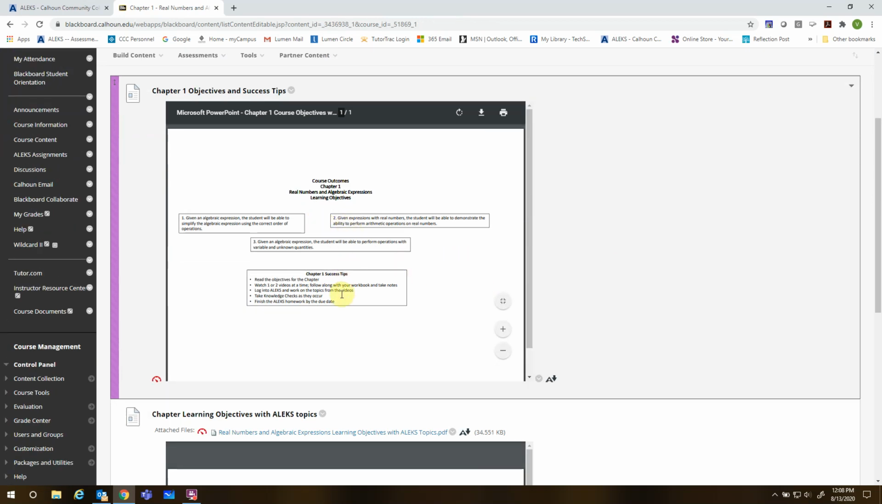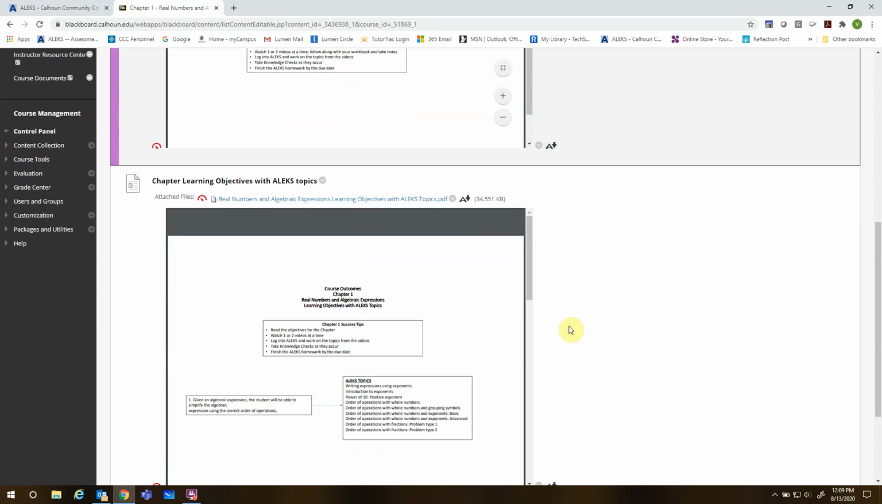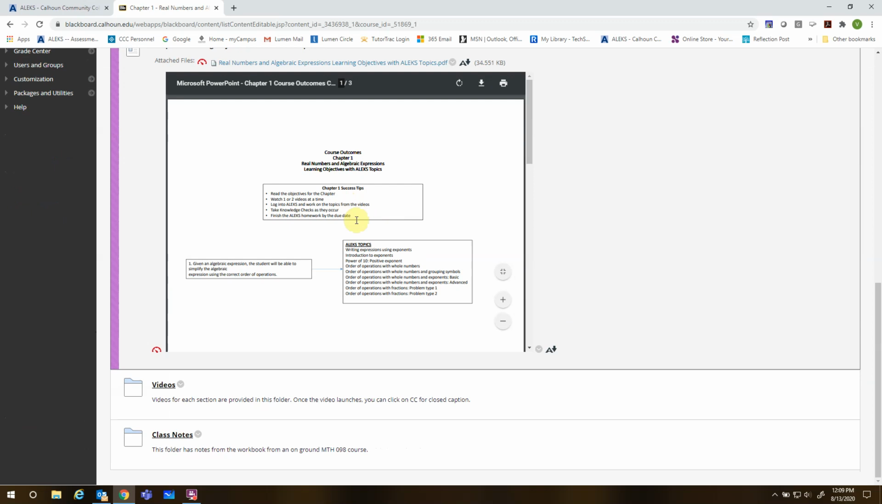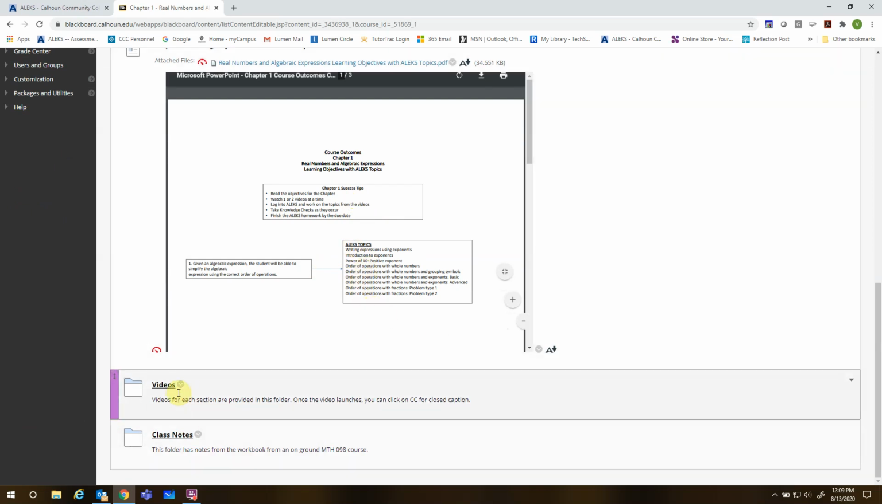These are the things that we're going to need to learn in chapter 1. So I kind of spell that out for you. And then I tell you what the topics look like in ALEKS, because ALEKS may call them just a little bit different than what I call them, but these are the topics that you're going to be learning in ALEKS for the chapter. And then here's the biggie, my videos.